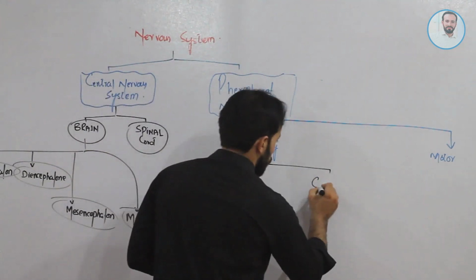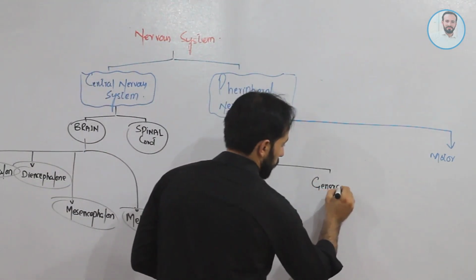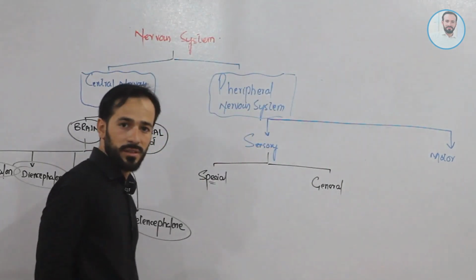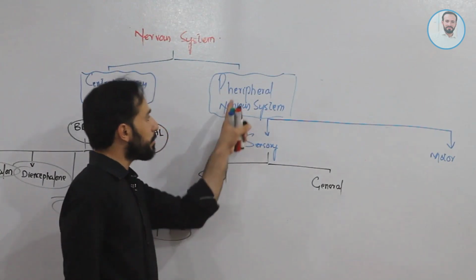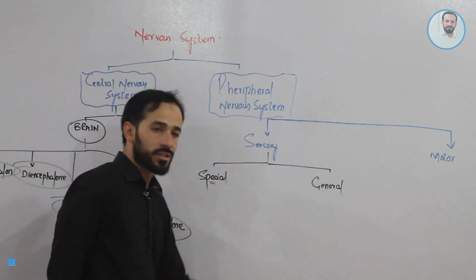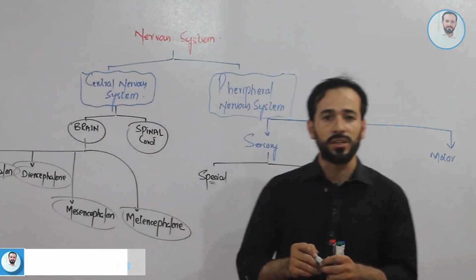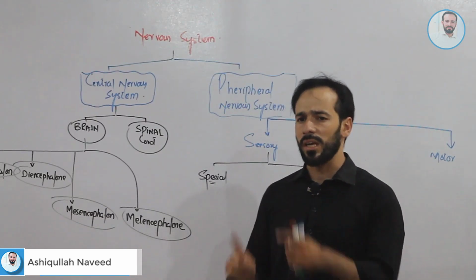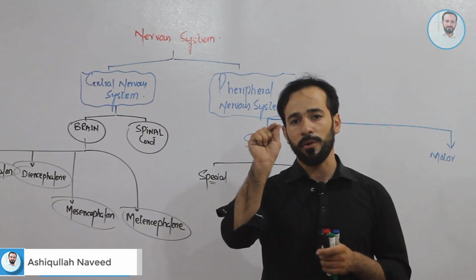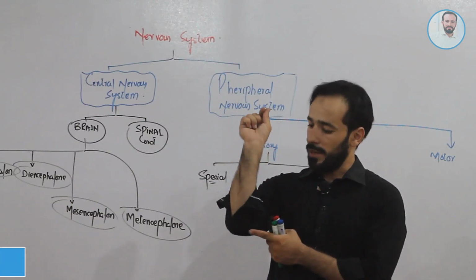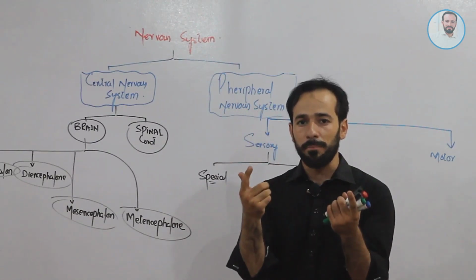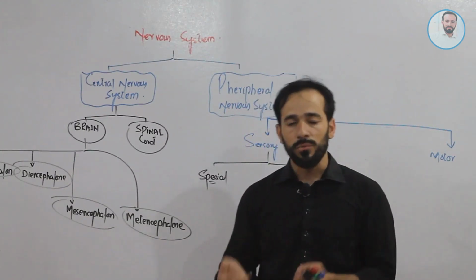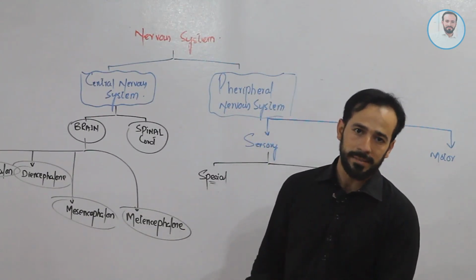Now, general sensations, or we can say the general sensory peripheral nervous system. What are general sensations? Those sensations which are coming from every part of the body. For example, we can feel pain at the tip of fingers, at the elbow joint, at our head, at our tongue, at our legs, right?